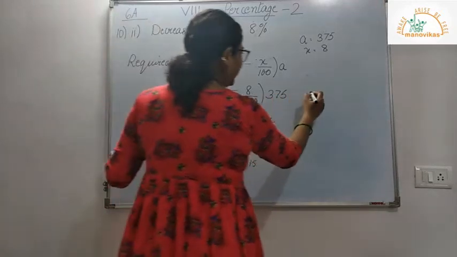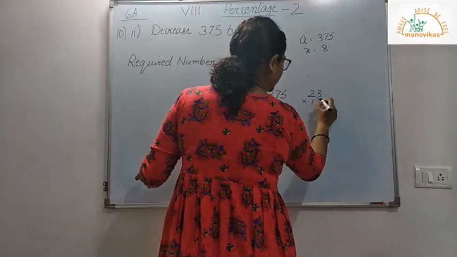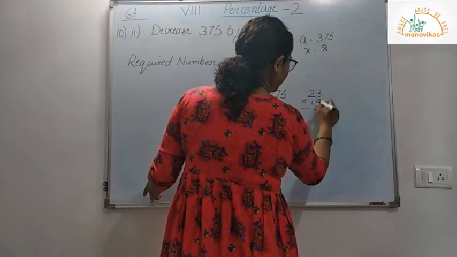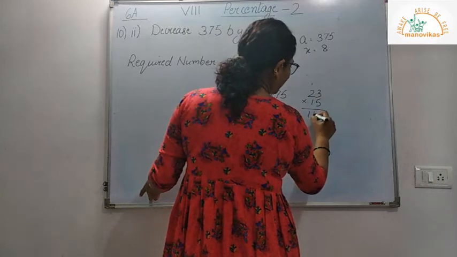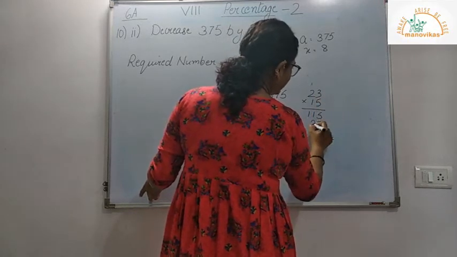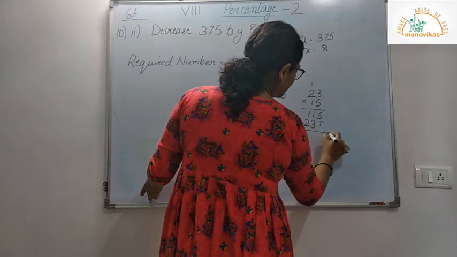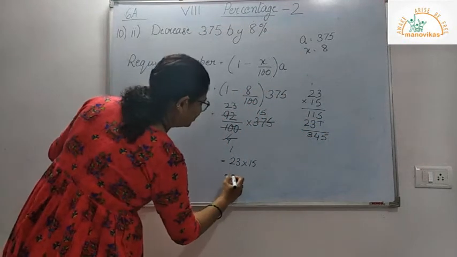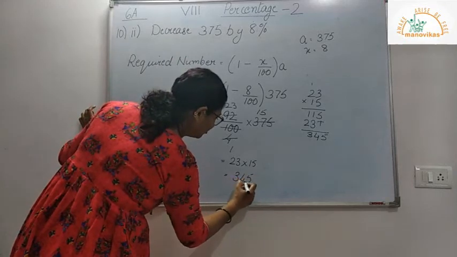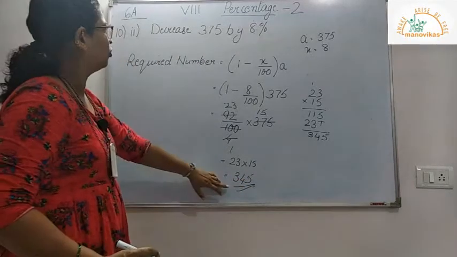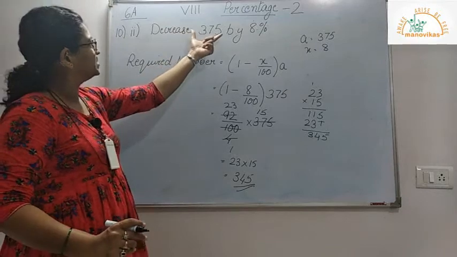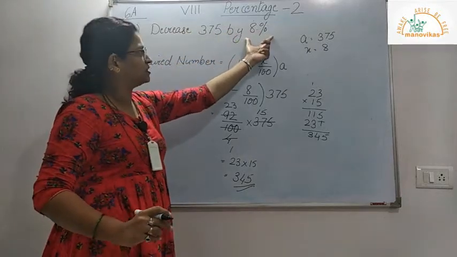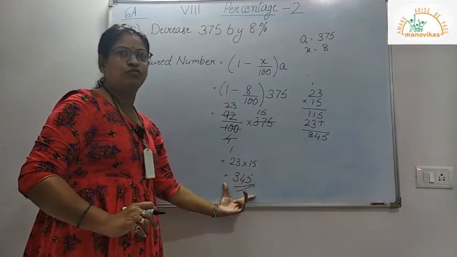So 23 into 15: 5 3s are 15, carry 1, 5 2s are 10, 11 plus 1 is 11... so 345. So my answer is 345. If we decrease 375 by 8%, we get 345.